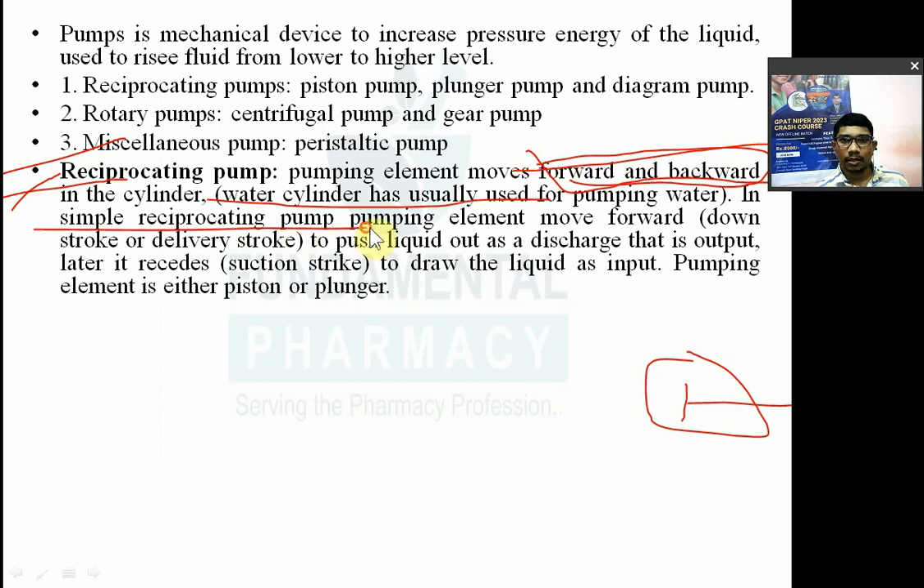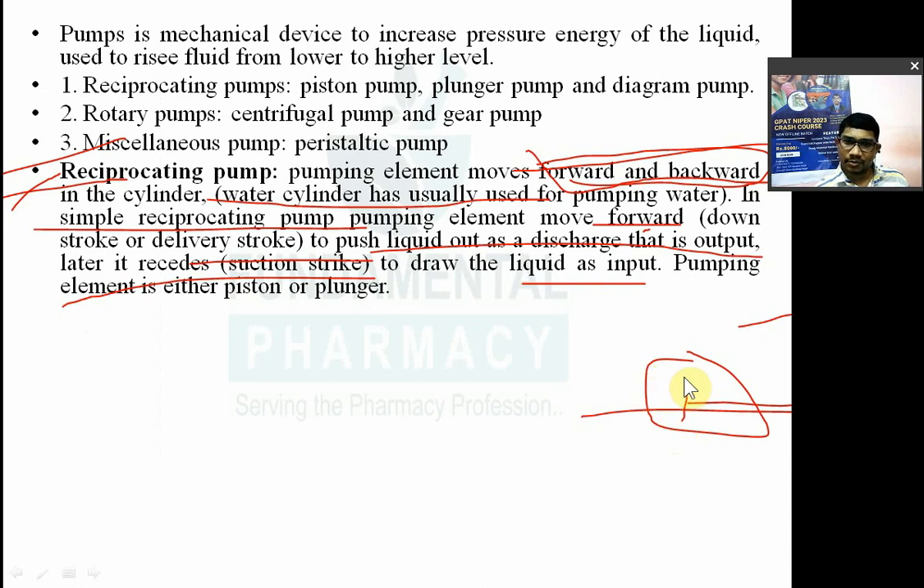Now the simple reciprocating pump. In the simple reciprocating pump, the pumping element moves forward. That is known as a downstroke, to push the liquid out as a discharge. That is the output. Later it goes back, it recedes. At that time it will suck the liquid. When it pushes forward it pushes the liquid out, and when it goes back the liquid is sucked. It will draw the liquid from the source, that is the input. The pumping element is either a piston or a plunger.